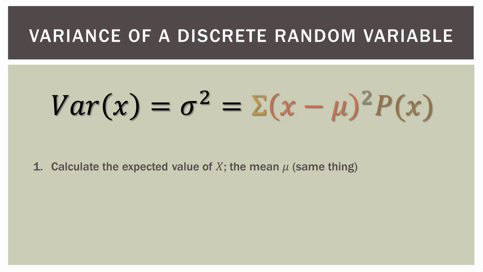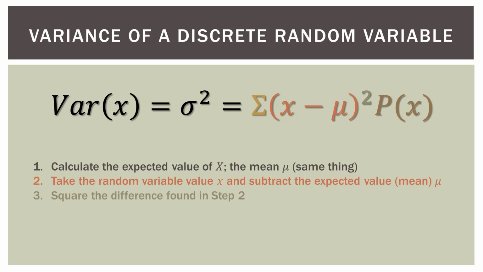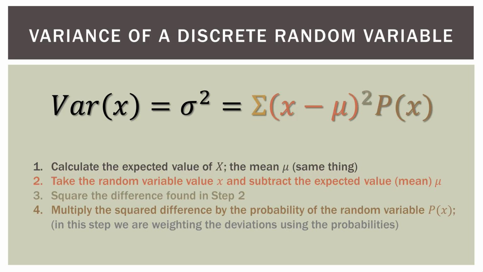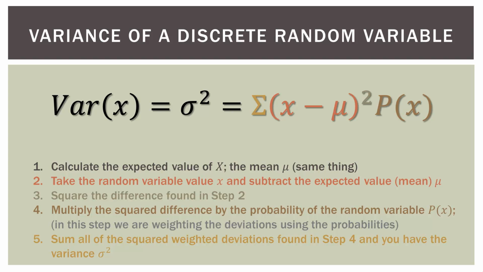So we calculate the expected value, which is the mean, because we need it in our expression up there. Then we take the random variable value, subtract the mean, then we square it, and we multiply that by the probability of that outcome. And finally, we do that for each outcome and then add all that together, and then we have our variance.